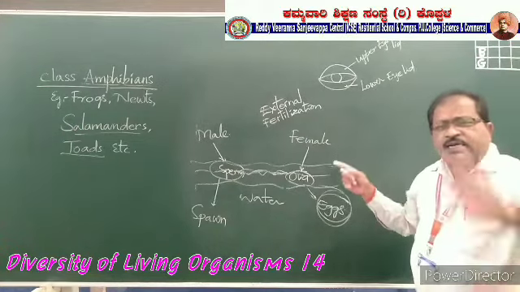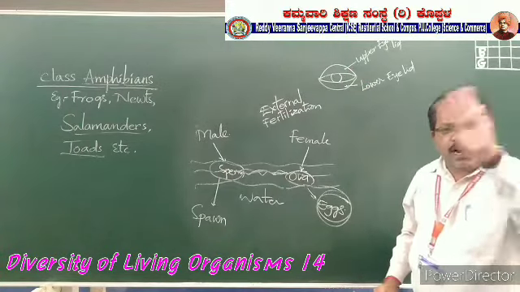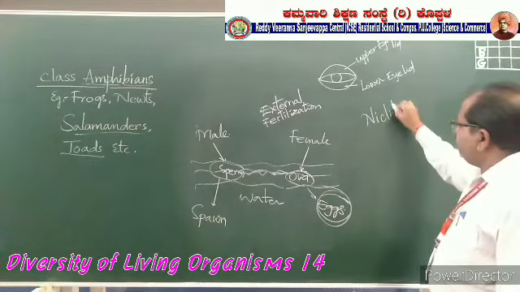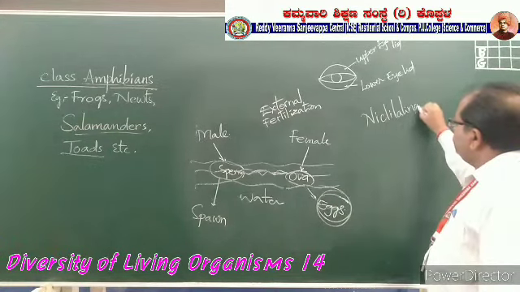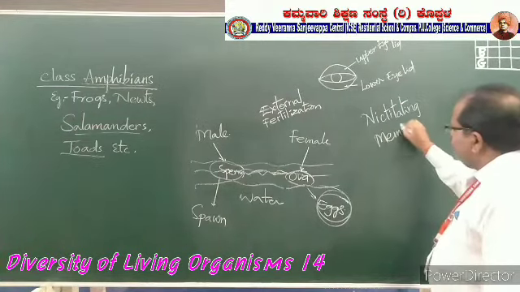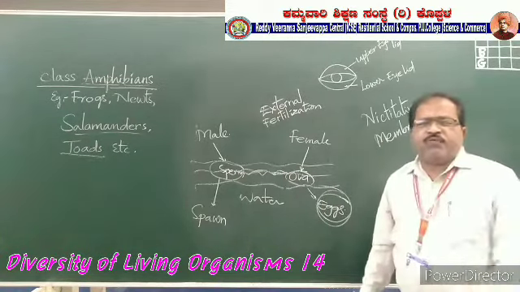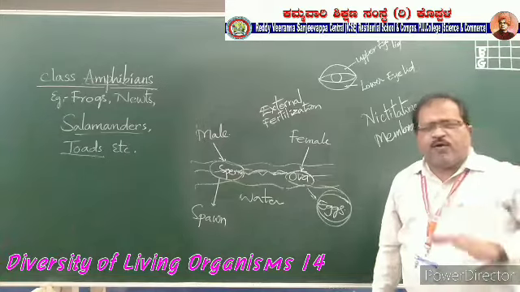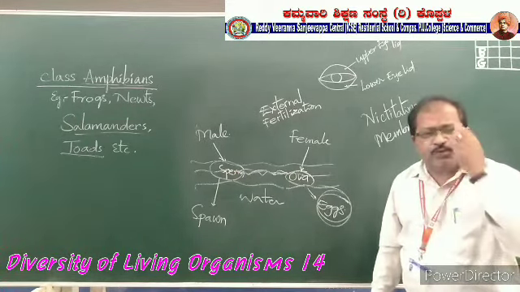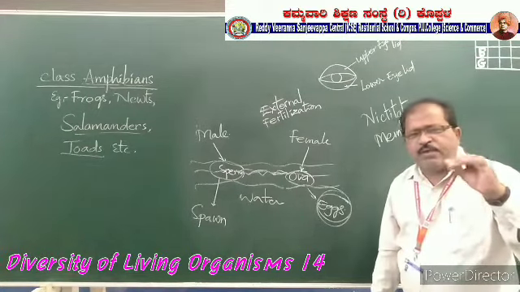But there is a third eyelid present inside the upper and lower eyelids. That is called the nictitating membrane. This is the third eyelid of the amphibian that moves up and down for cleaning of the eyes. But in human beings, only the upper eyelid and lower eyelid move, closing and blinking of the eyes.